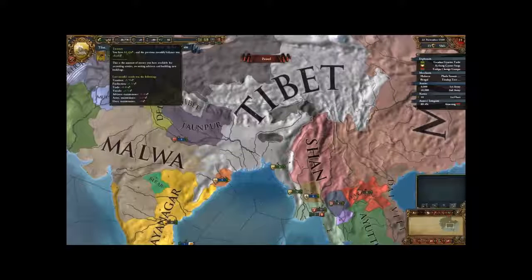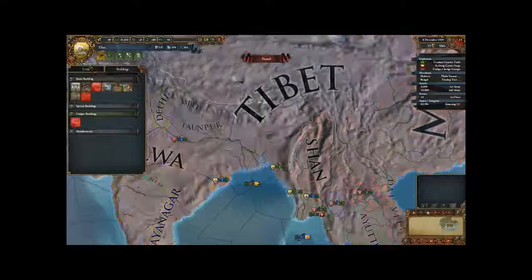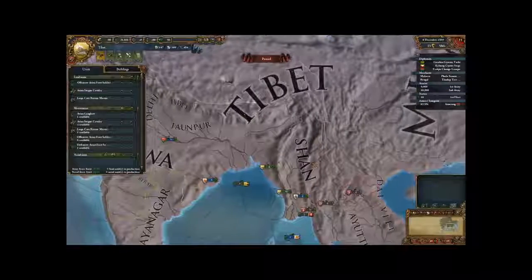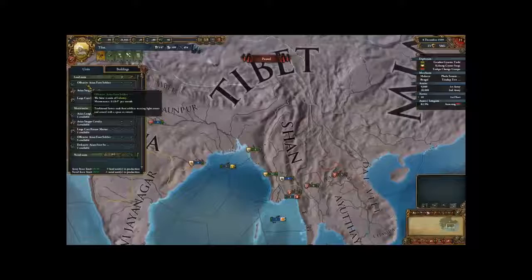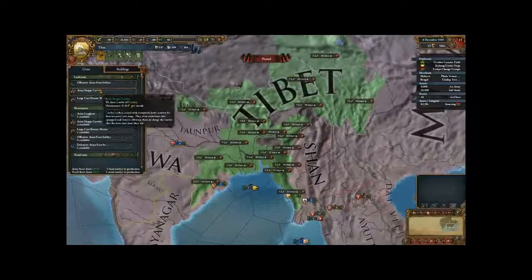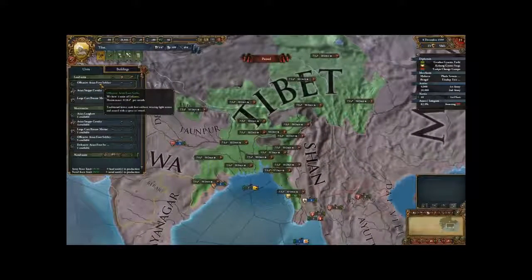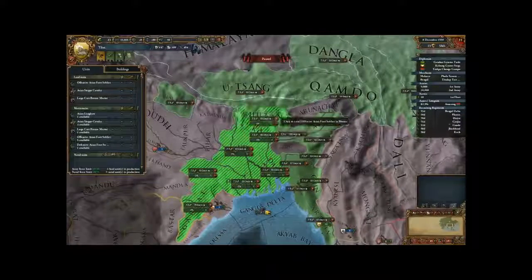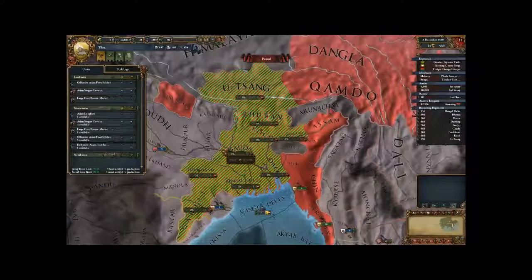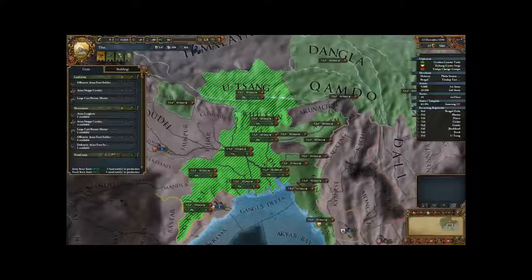We're now at 6 ducats a month. That is amazing. There was no reason for us to have control of those mercenaries while not in war. Okay, we have 6 cavalry, 4 infantry. Wow, we need a bunch of infantry. We are currently making 9 infantry. Let's make 8 infantry for now.